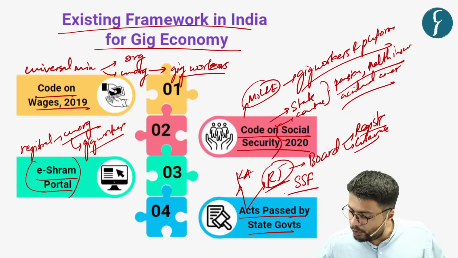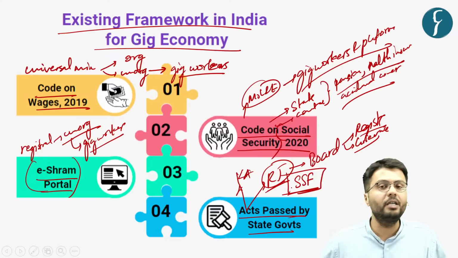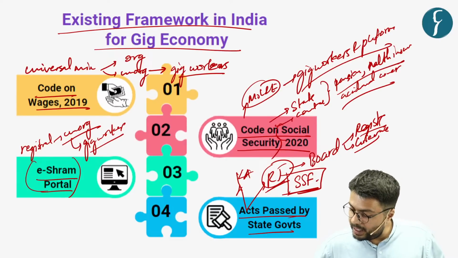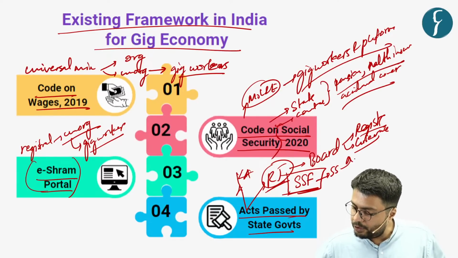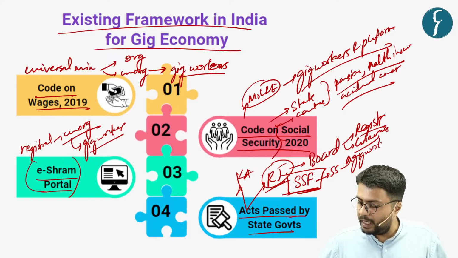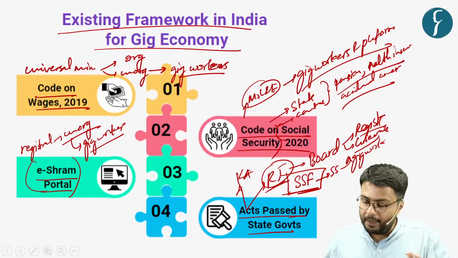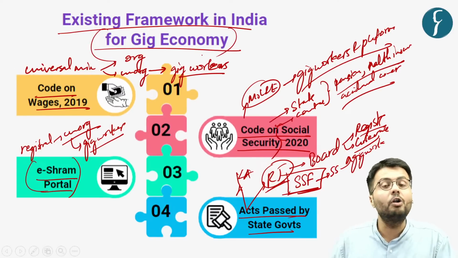The act also provided for the establishment of a social security fund which will then provide social security benefits to gig workers of the state. So these are attempts at regulating the gig economy in India.